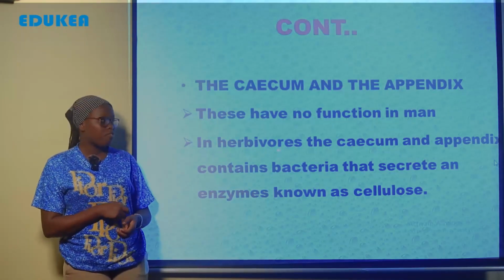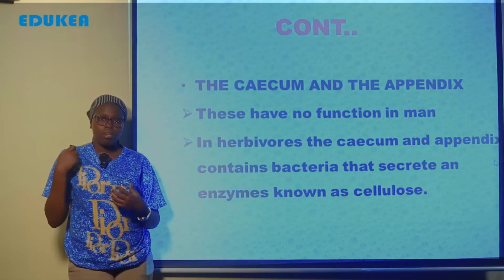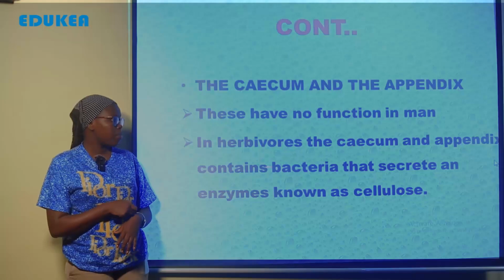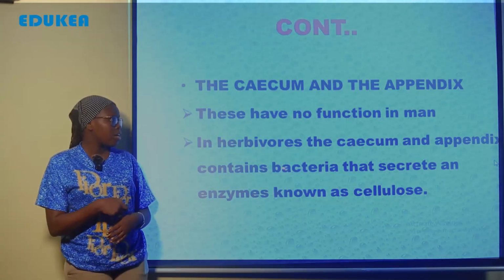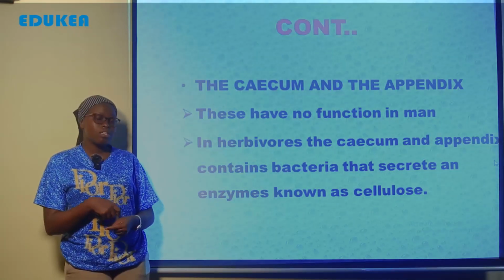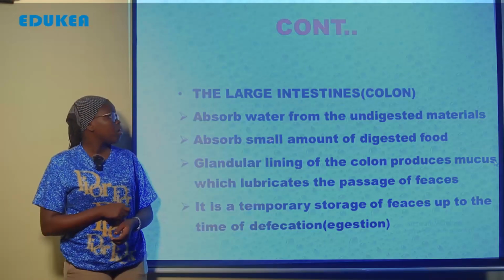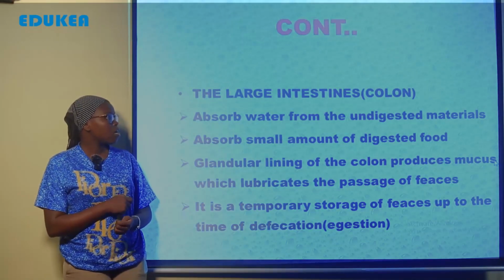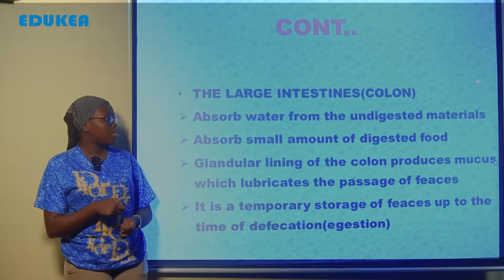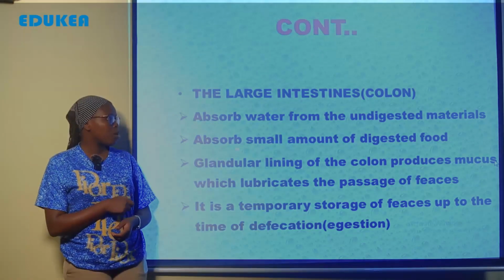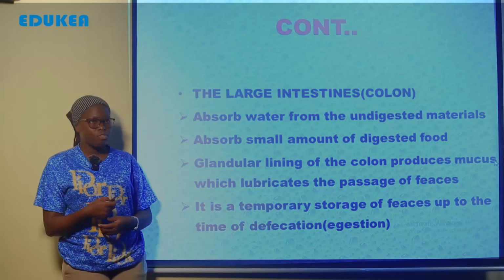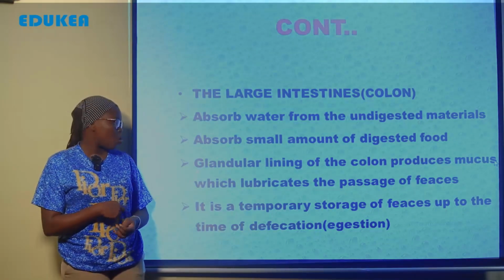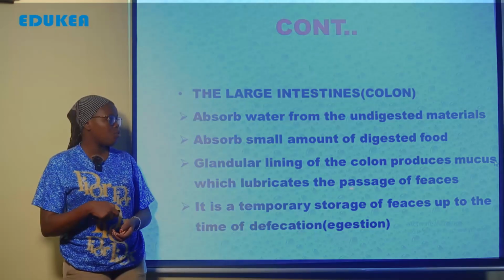The large intestine, especially the colon, absorbs water from the undigested material, and also absorbs a small amount of digested food. Also, the glandular lining of the colon produces mucus, which lubricates the passage of feces. As we said, mucus functions in lubrication, so this fastens the movement of the food through the colon.